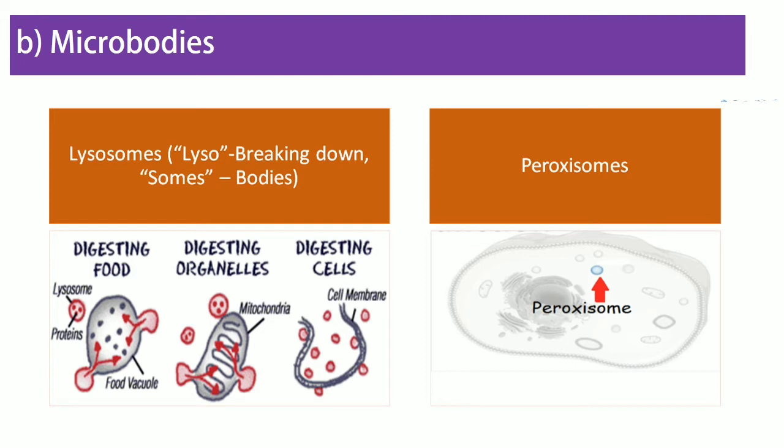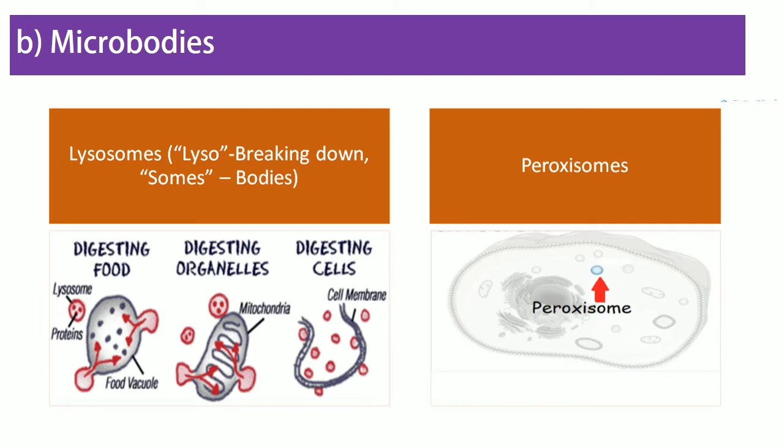They can catabolize carbohydrates, proteins, lipids and nucleic acids and have a role in auto-digestion of the cell. These release enzymes for auto-digestion of all the components. Sometimes they digest organelles and sometimes they digest the whole cell.